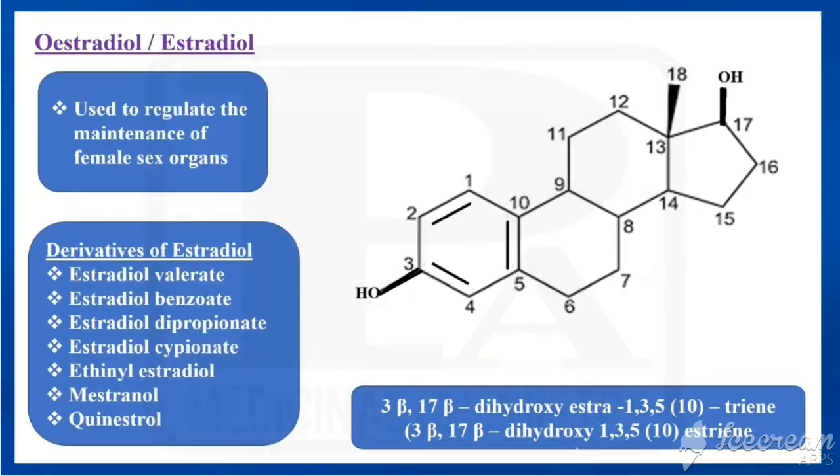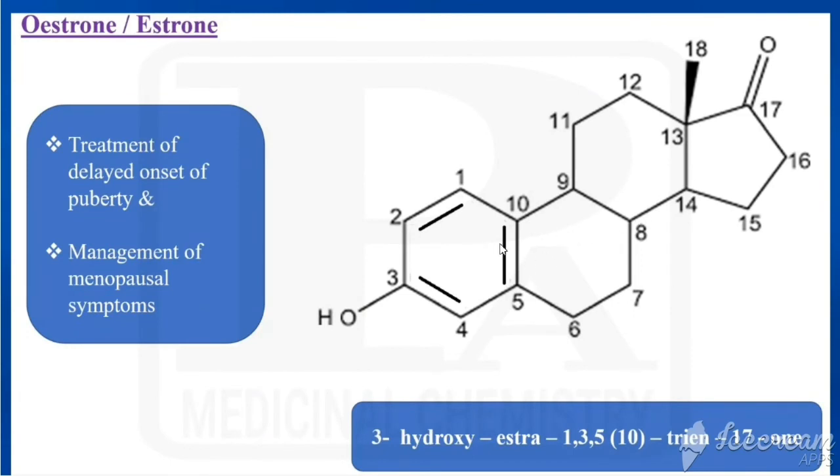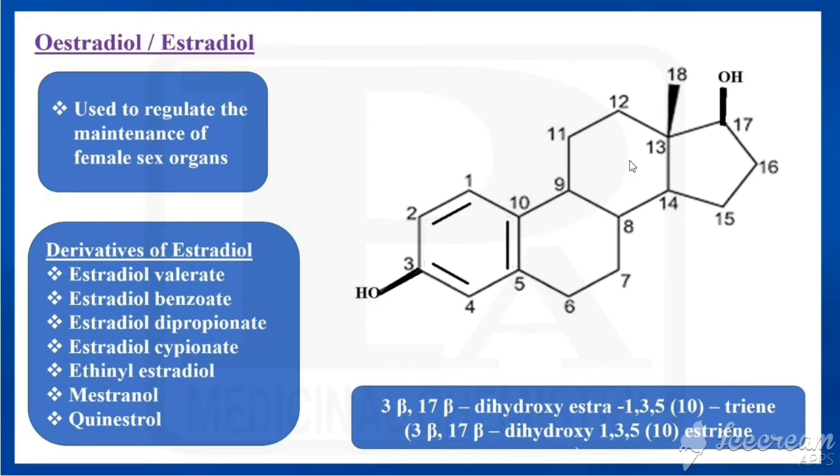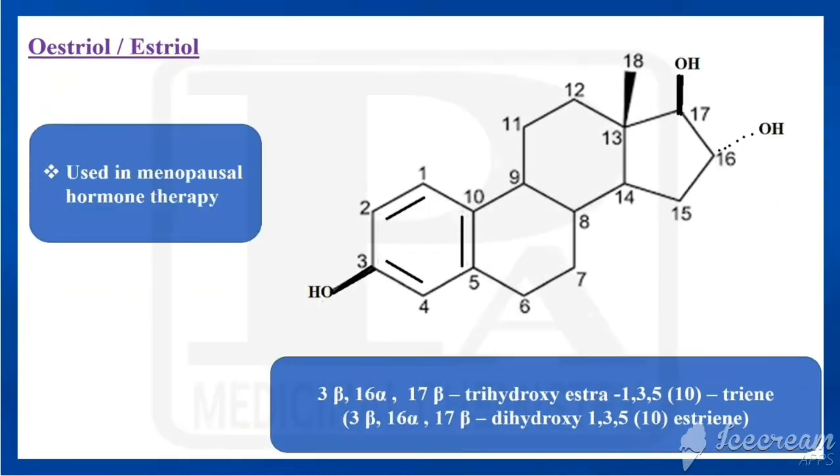We'll compare the three. For estrone, the first ring would be an aromatic ring, and it is having only one angular methyl group. Ketone is present in 17th position. Hydroxy group is present in 3rd position. That is for estrone. What is for estradiol? Having 2 hydroxy groups, one at 3rd, another at 17th, both are beta. That is for estradiol. What about estriol? 3 hydroxy groups, 3rd and 17th are having beta configuration, whereas the 16th one is having alpha configuration. That is for estriol.